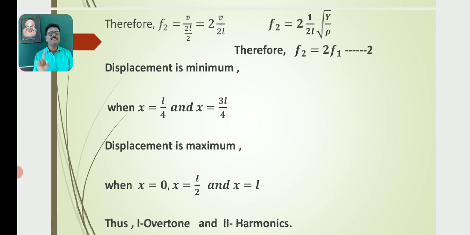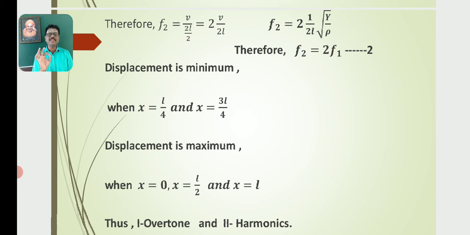This is known as the first overtone and second harmonic. The frequencies greater than the fundamental frequency are called overtones. Here F2 is equal to 2 F1, the frequency of the second mode of vibration, or first overtone and second harmonic.